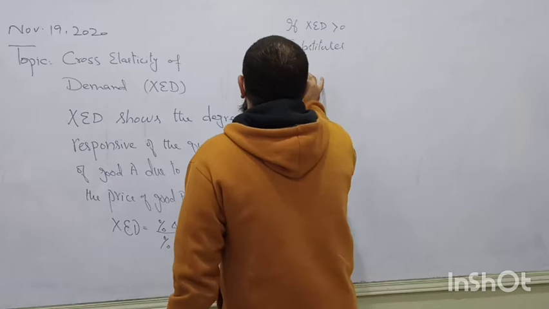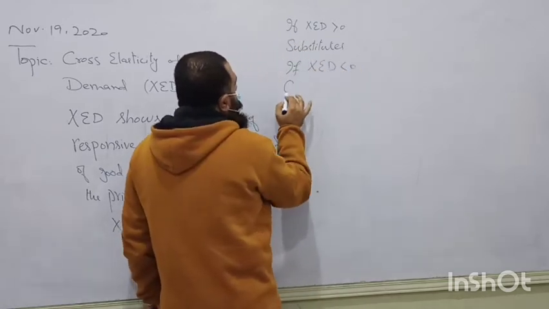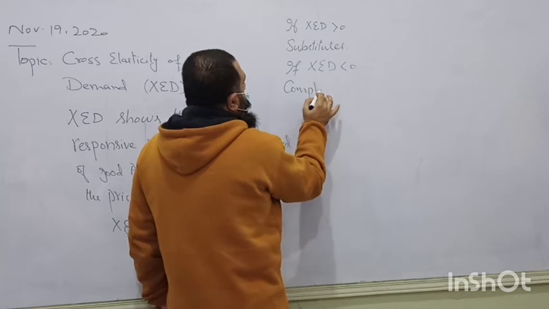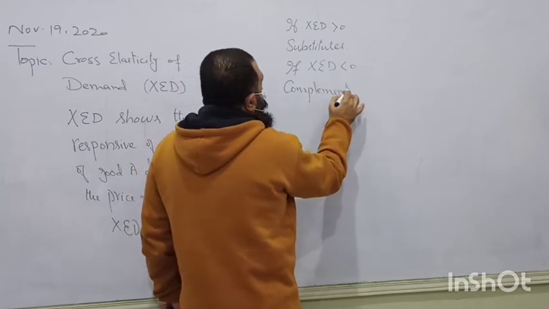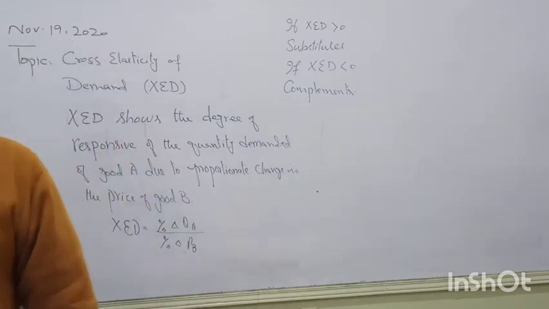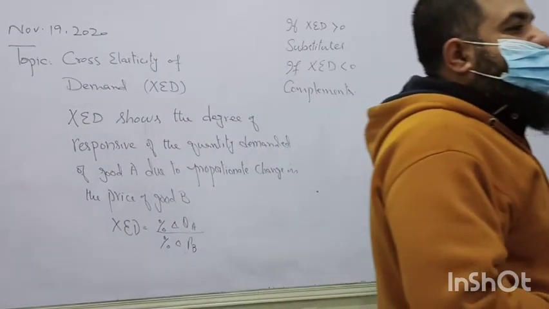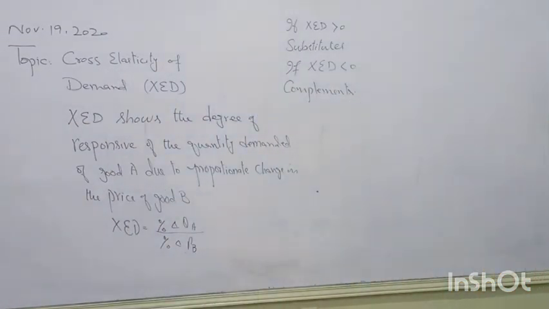And if cross elasticity of demand is negative, we say the goods are complements. They are jointly consumed. So keep it in mind, cross elasticity of demand is compared with 0. Previously we were comparing price elasticity of demand with 1. Now we are comparing it with 0, whether it is greater than 0 or less than 0.